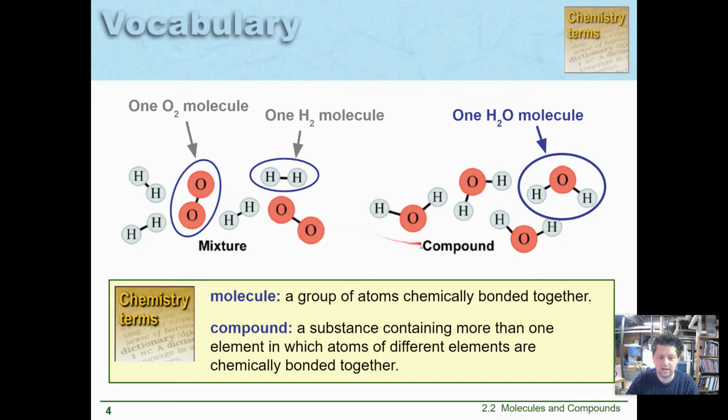I have just created a compound now instead of these single substances. So a compound, just like a compound word, is when you jam multiple words together, parking lot or nighttime. I'm taking two words and joining them together. A compound is when I take two elements and join them together into one molecule.